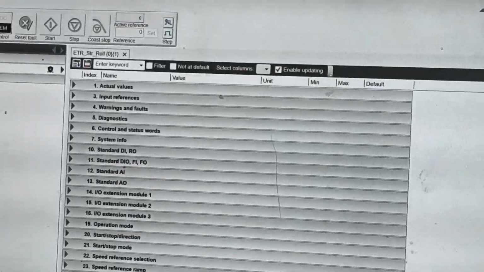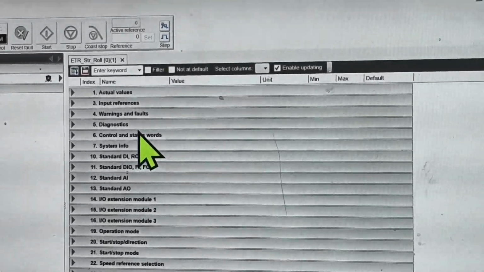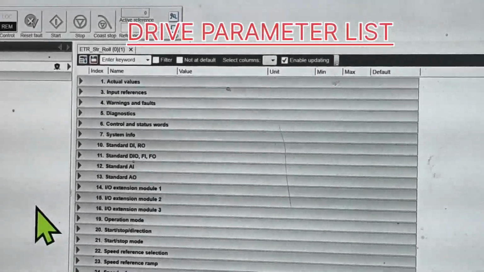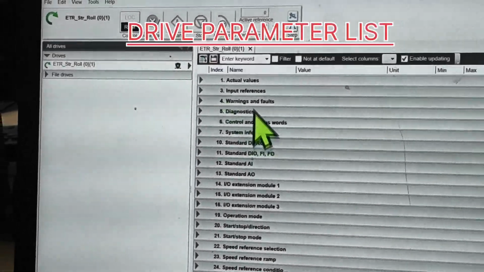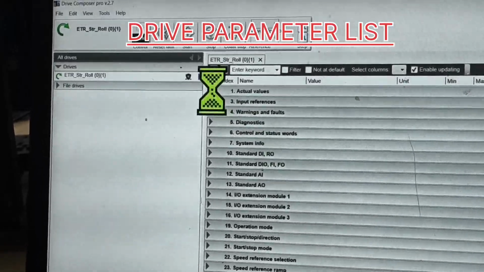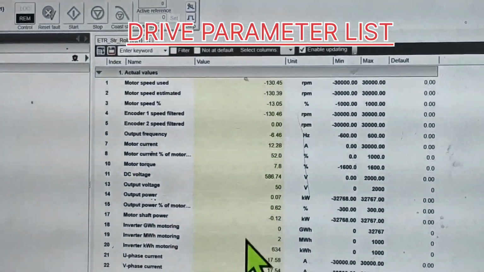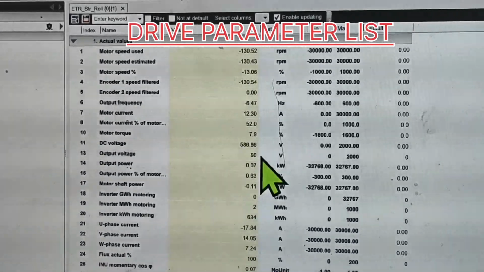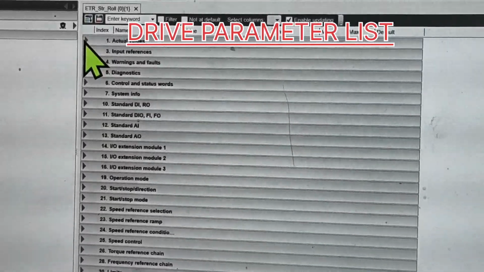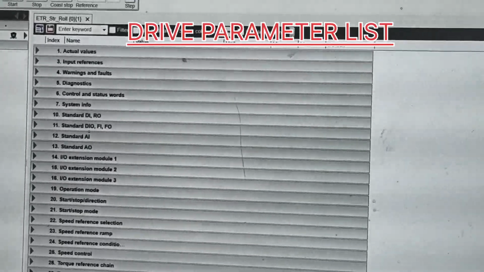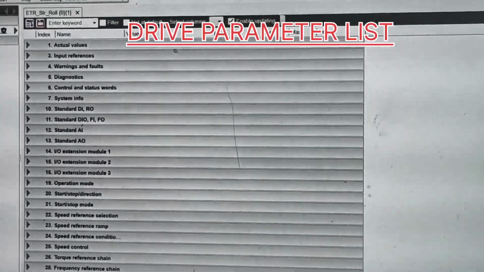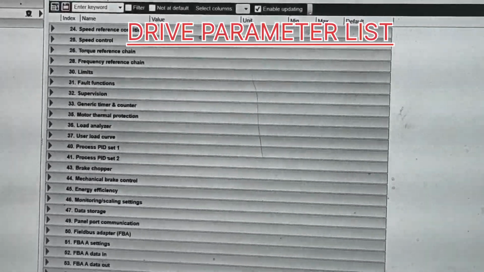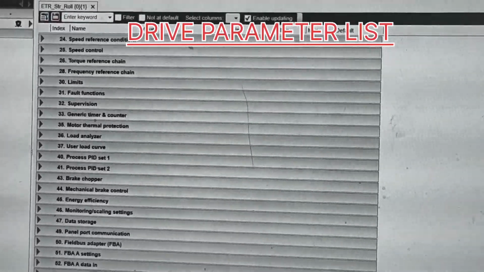Okay friends, I am talking about the ABB drive. This is the ACS880, and this is one drive whose parameters are updating here. You can see the drive is running because the actual speed and motor speed values are also coming. Firstly, I told you that whatever PLC hardware configuration is done needs to also be done in our drive settings, so that the drive and PLC can communicate with each other.